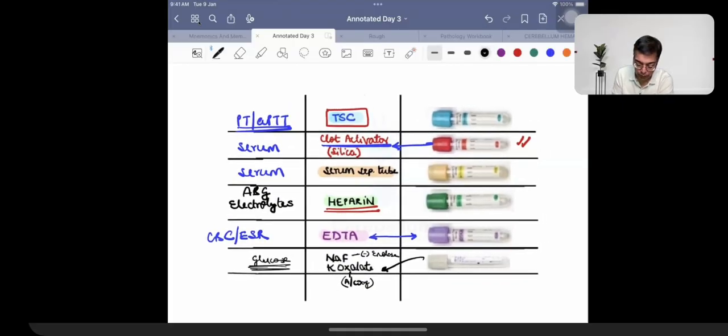So difference is that in case of PT and APTT, you are going to be using platelet poor plasma. In case of just like platelets, you are going to be using platelet rich plasma. That's what you need to remember.